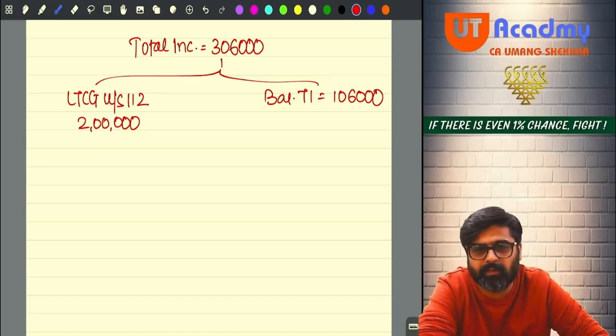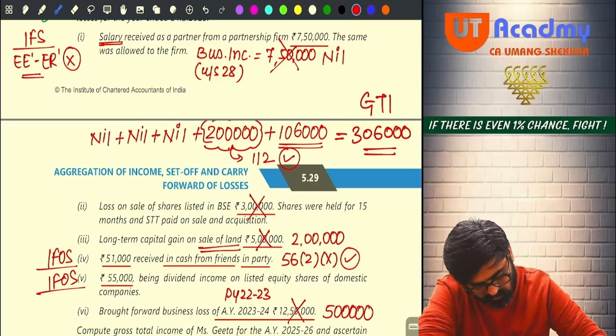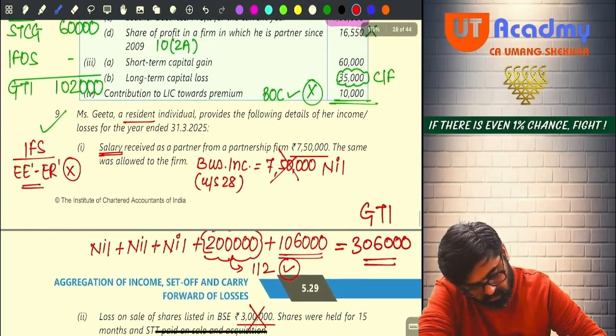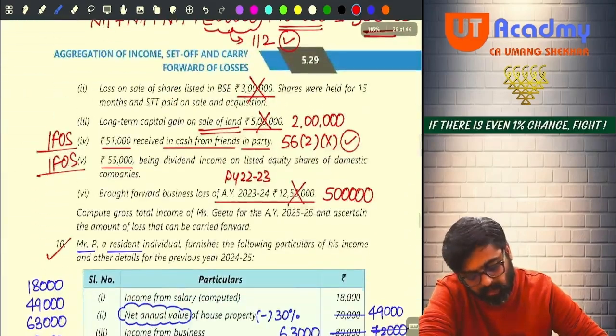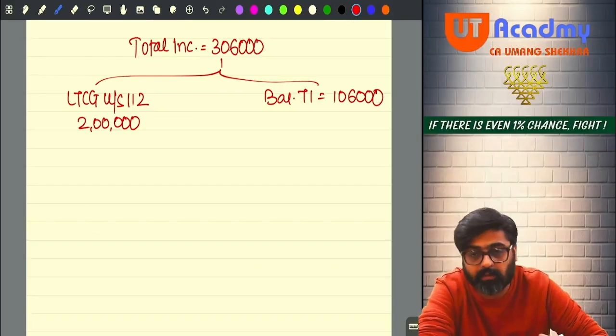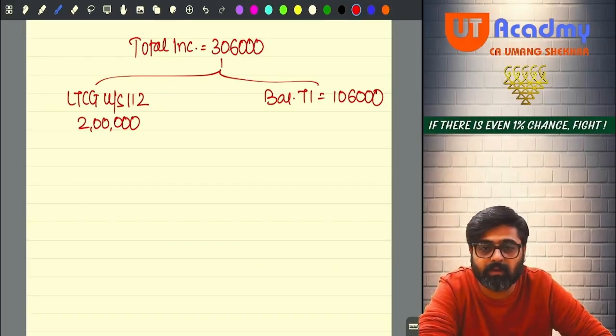Are you following 115 BAC or not following 115 BAC? Check the question. Nothing is mentioned in the question that whether you are following 115 BAC or not. So you can take any assumption. Okay.